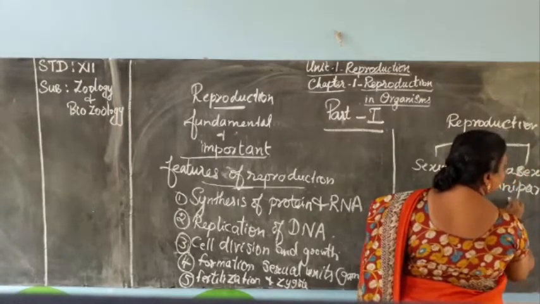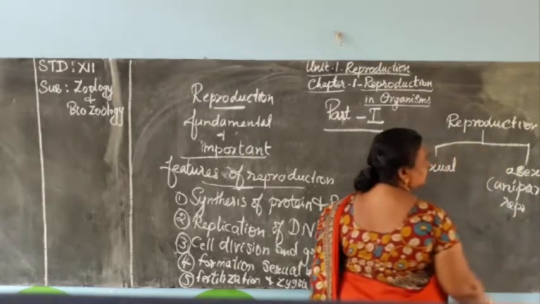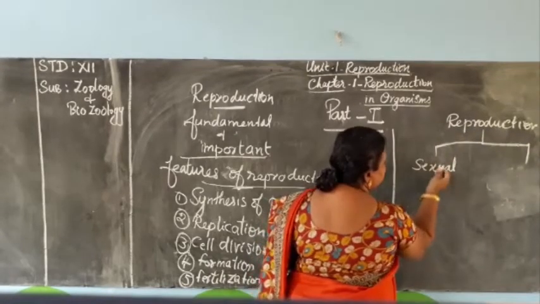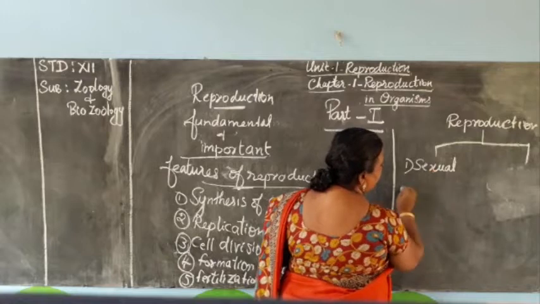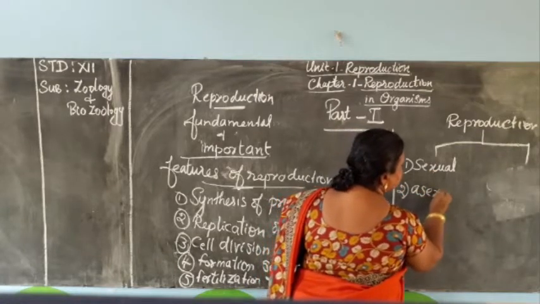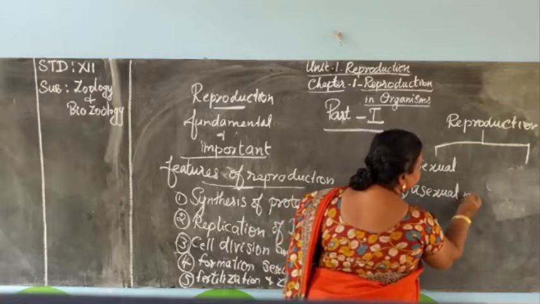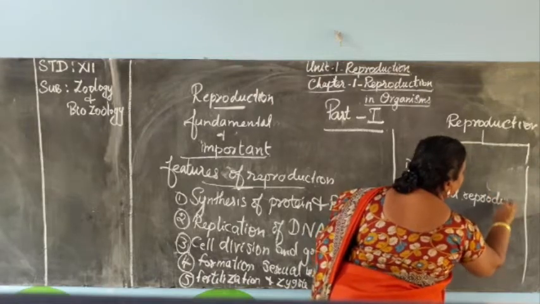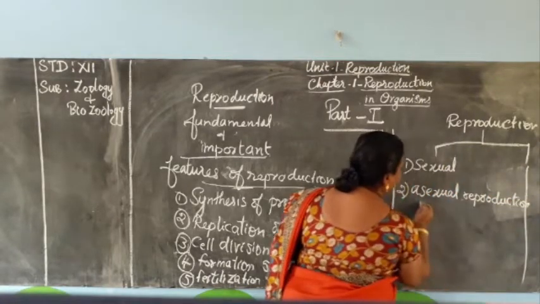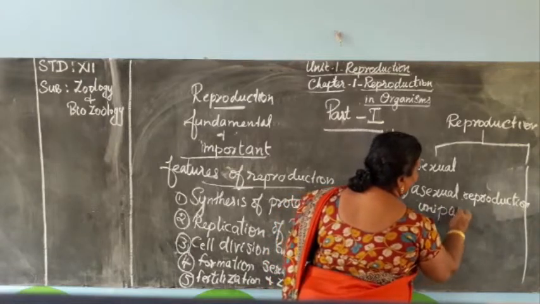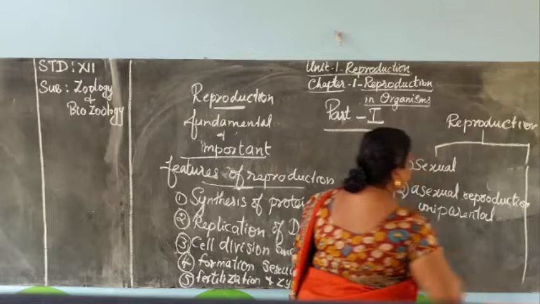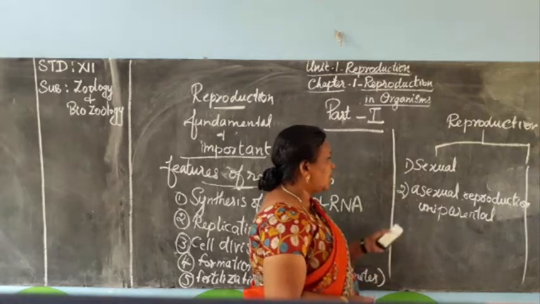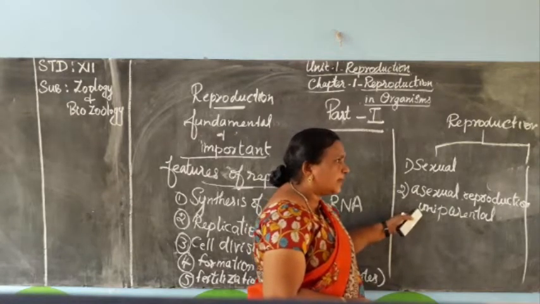So the first part is sexual reproduction, and the second is asexual reproduction. Because only one parent is involved, it is known as uniparental reproduction.